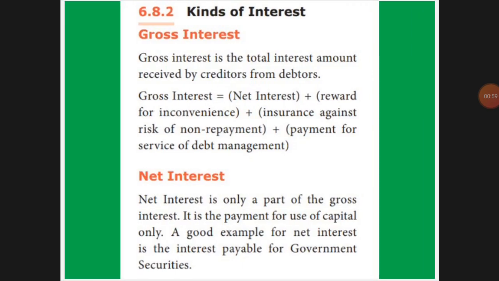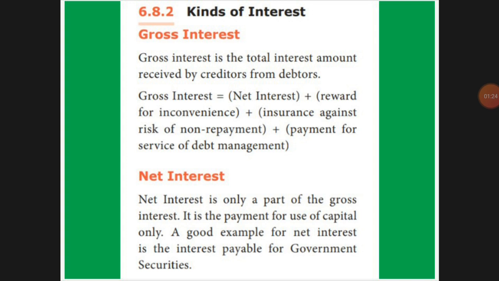There are two kinds of interest: gross interest and net interest. Gross interest means the total interest received by the creditor. You can take the example of a bank. If a bank gives a loan to a person or customer, the bank will receive the interest.